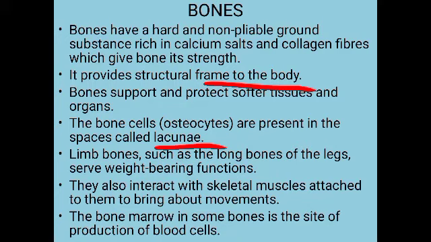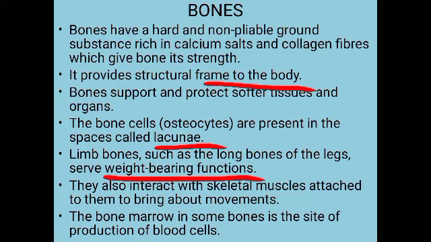Then the limb bones, that is the bones which are present in our limbs. Limb means the appendages or our legs, such as the long bones of the legs. They serve a weight bearing function. They can bear the whole weight of our body. These bones can also interact with the skeletal muscle attached to them to bring about movement.